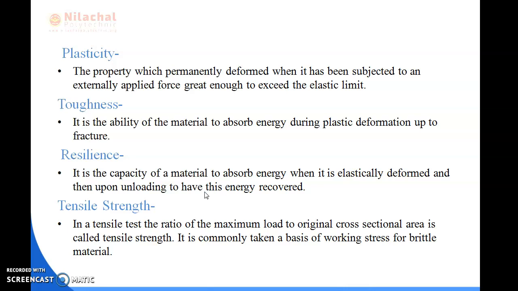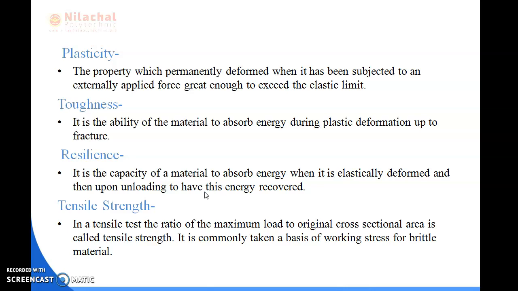The ultimate tensile strength refers to the force needed to fracture the material. The tensile strength value is commonly taken as a basis for fixing the working stress, especially in brittle materials.